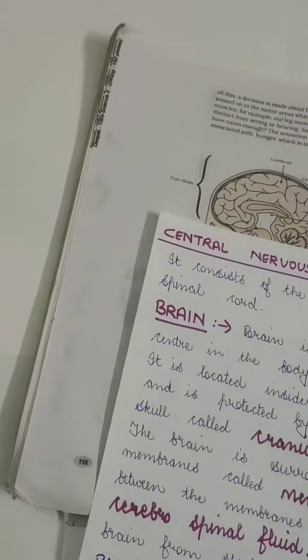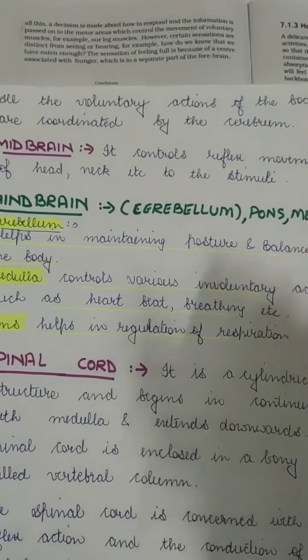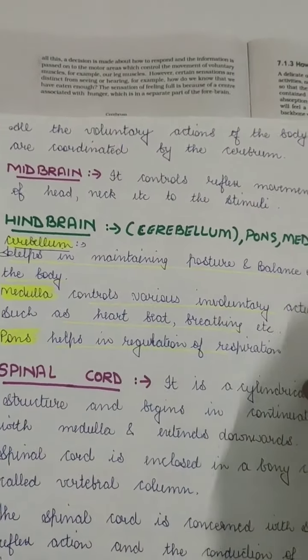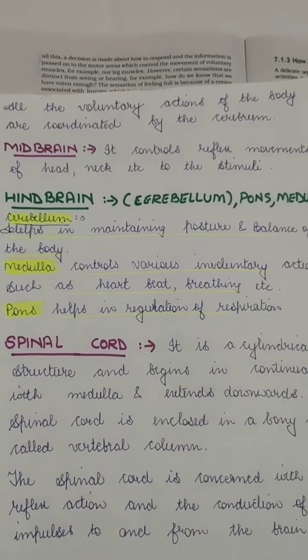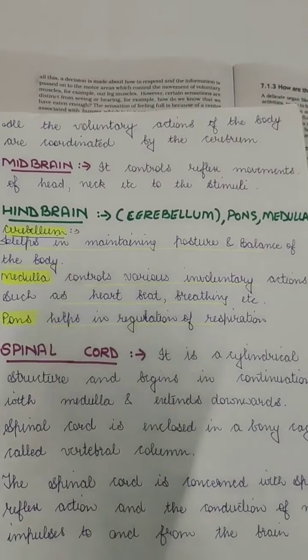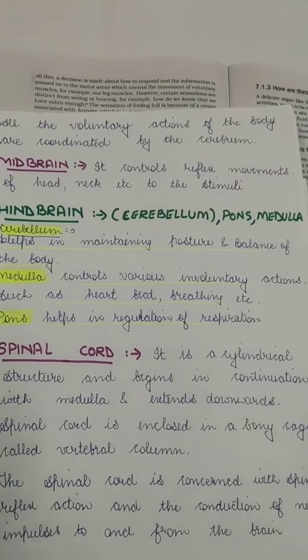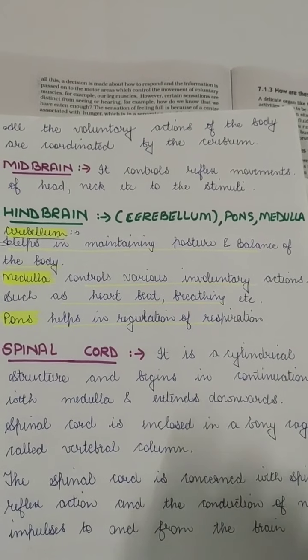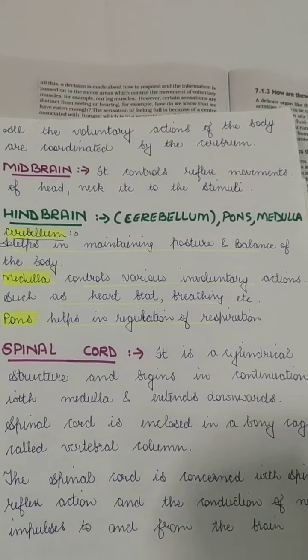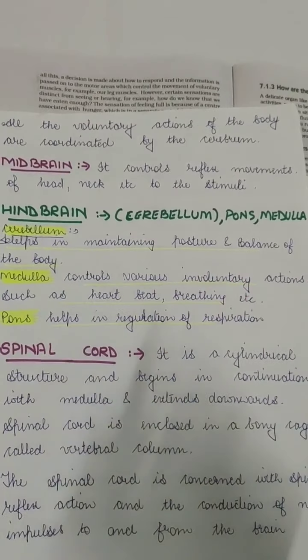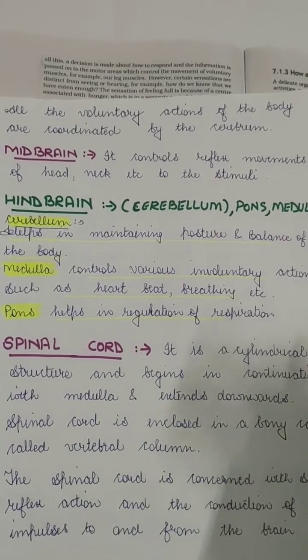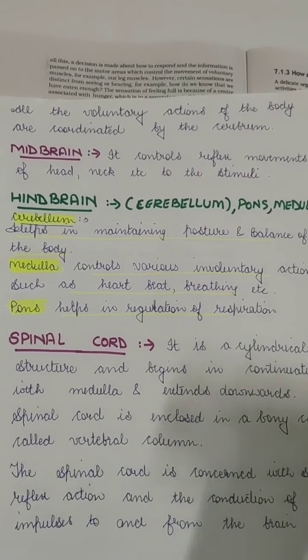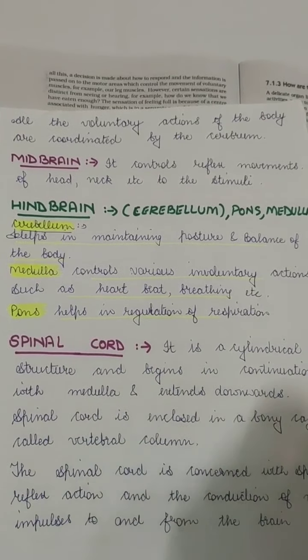Then the midbrain, which controls the movement of head, neck, etc. in response to the stimuli, whenever there is a change in the stimuli. And then the hindbrain, which consists of cerebellum, pons, and medulla. Cerebellum helps in maintaining the posture. It helps in maintaining the balance of our body. Then medulla controls and varies the involuntary actions such as heartbeat, breathing, etc. And pons helps in the regulation of respiration.